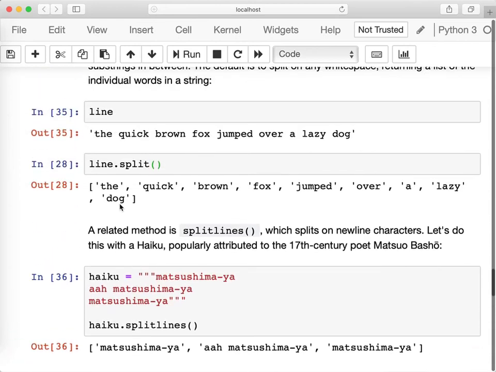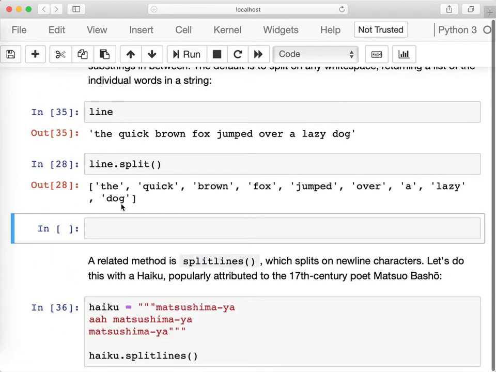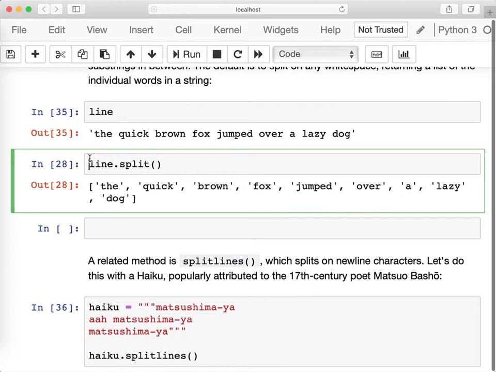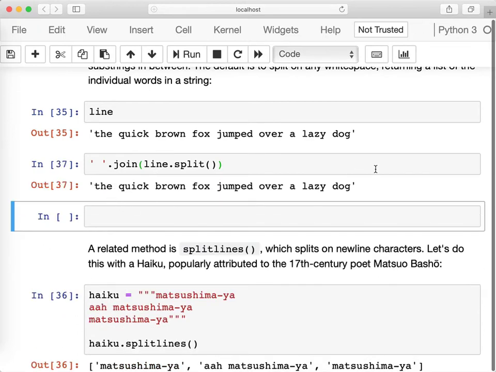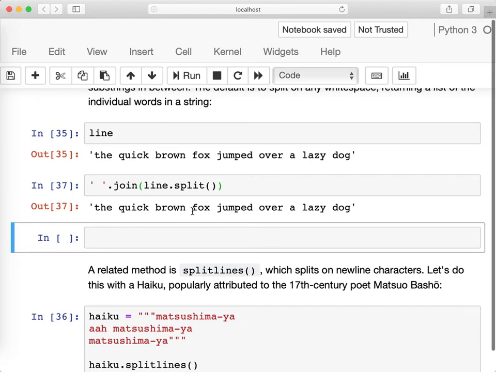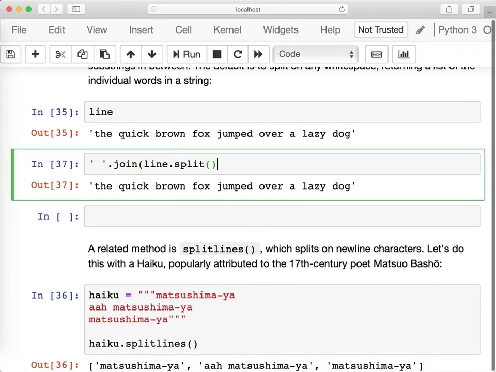Similarly, if I do space dot join line.split, I'm putting the words back together in a sentence. I will get the line back again because I joined them with a white space.